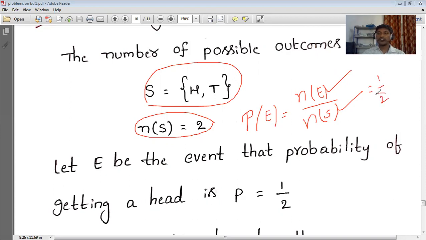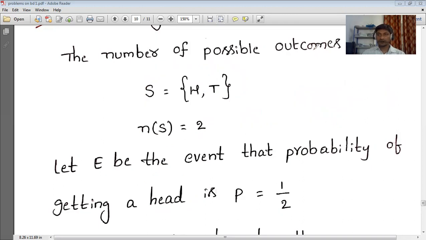Here the two outcomes are nothing but heads and tails, and only for getting a head, we wrote one possibility. This is the possibility. In the same way, for getting a tail also there is one possibility. Only this is the possibility. So P is equal to 1 by 2. In the same way, Q is equal to 1 by 2. Okay. Next.